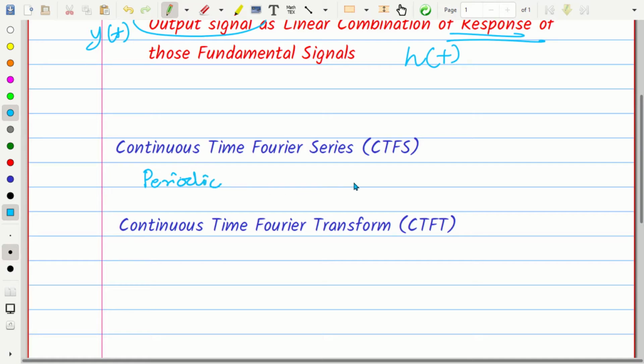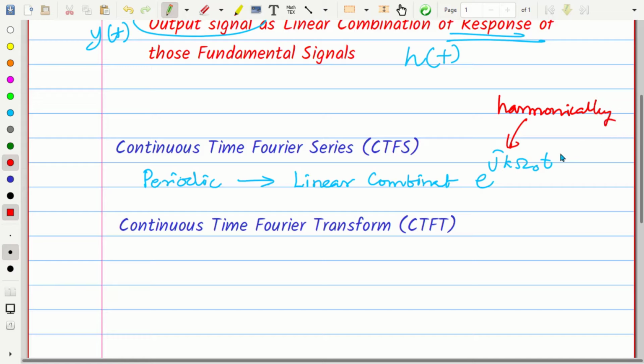We are trying to express any periodic signal as a linear combination of e power j k omega 0 t. This e power j k omega 0 t is nothing but the harmonically related sinusoids or harmonically related complex exponentials, right?